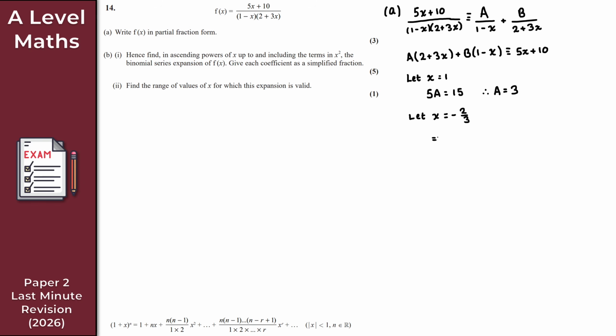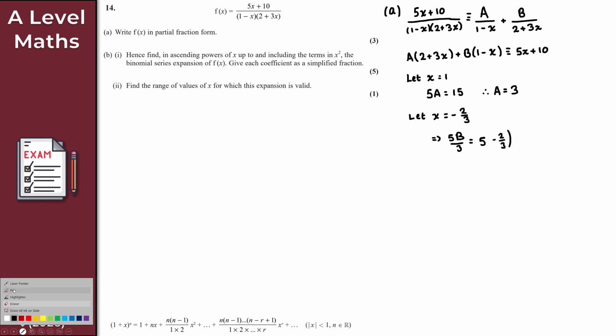So let me just denote that underneath. 5b over 3 is equal to, so this bracket here was 0, right? So that just disappears. And what I get is 5 times minus 2 over 3. That bracket is atrocious. Let me just quickly redo that. I'm buying a new pen after this video. So minus 2 over 3, like so, and plus 10.